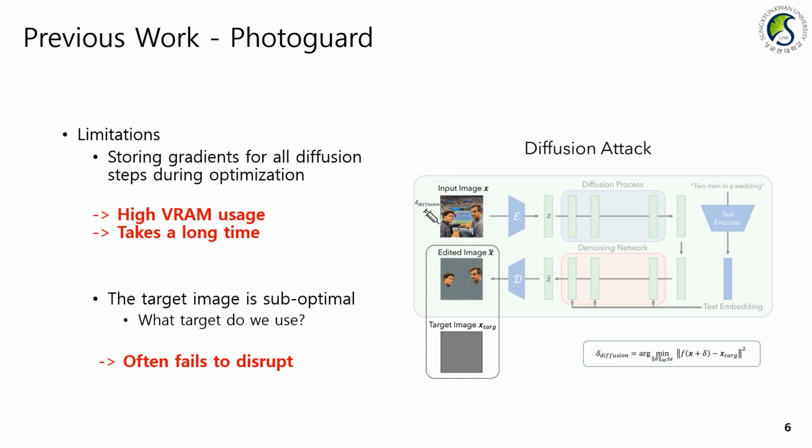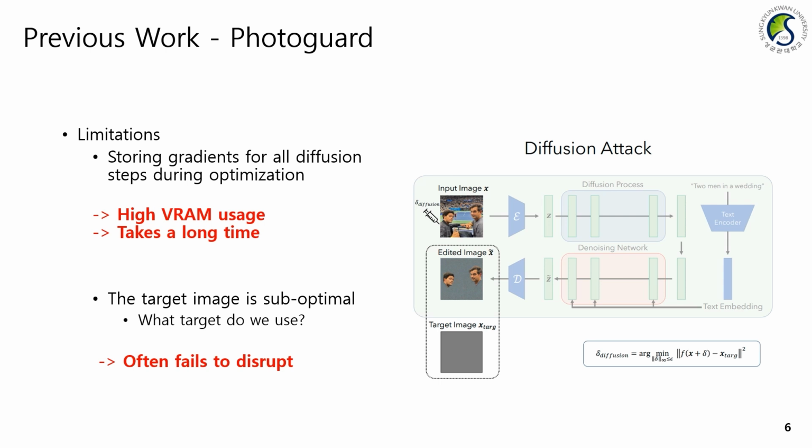However, there are several limitations due to the method structure. First, it requires a large amount of VRAM to store and optimize gradients occurring throughout the diffusion process. Next, the optimization process takes a long time as a result.